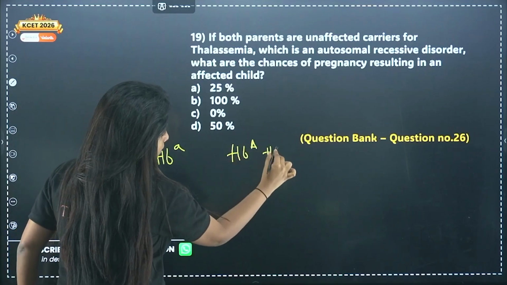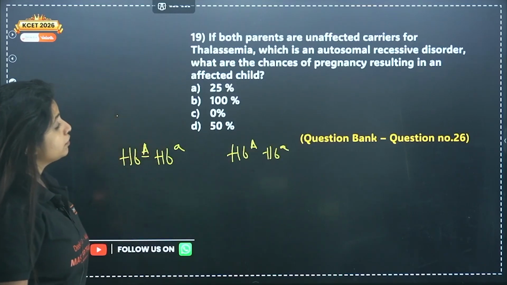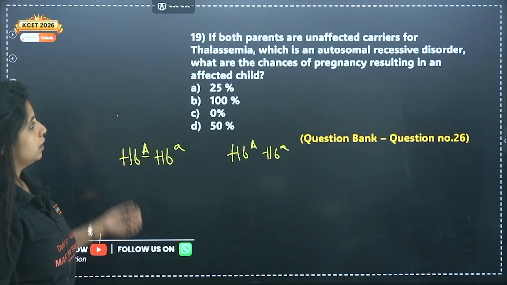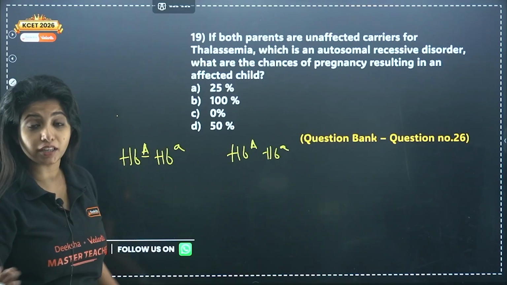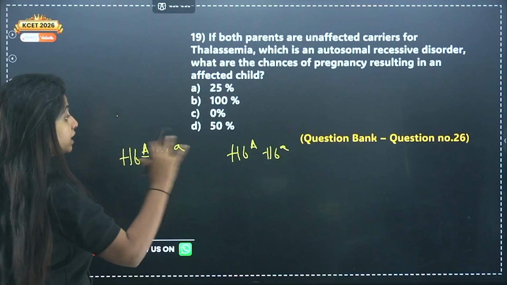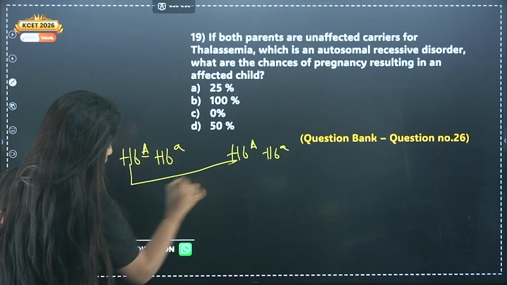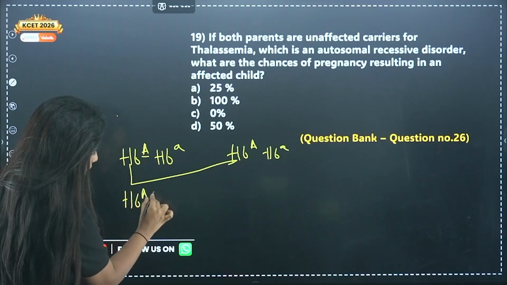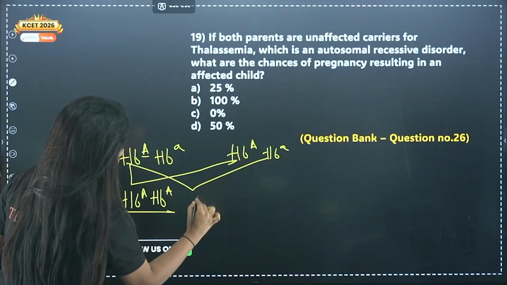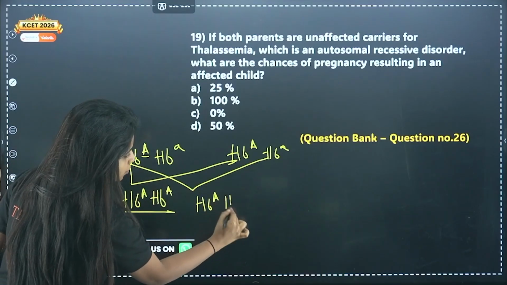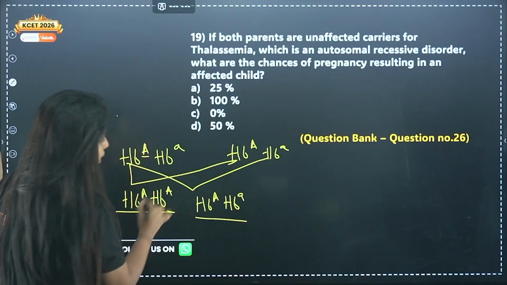Which is an autosomal recessive disorder. Fine. What are the chances of pregnancy resulting in an affected child? So out of all, you are being asked about the affected child. So this and this crosses, let's see, you get HBA HBA, normal child. This and this, you get HB capital A, HB small a, carrier child.